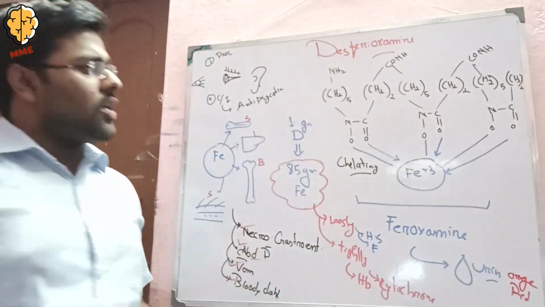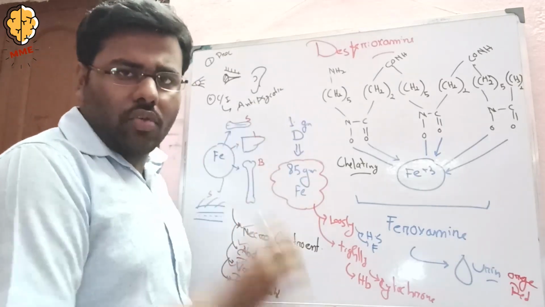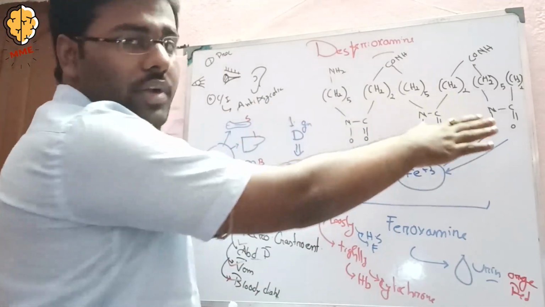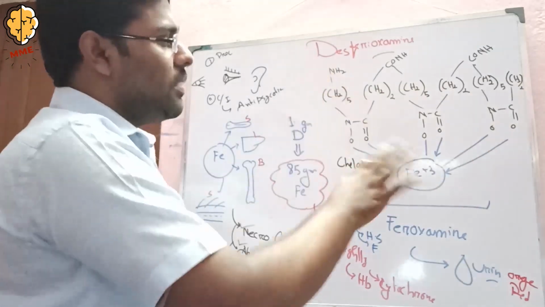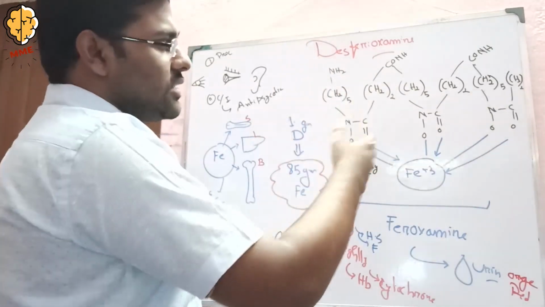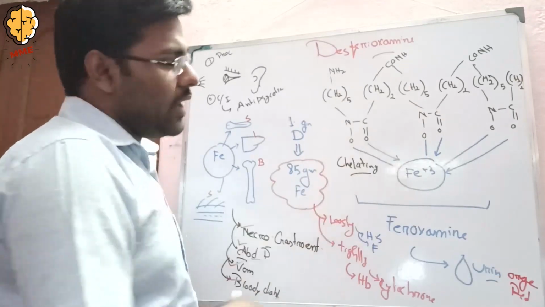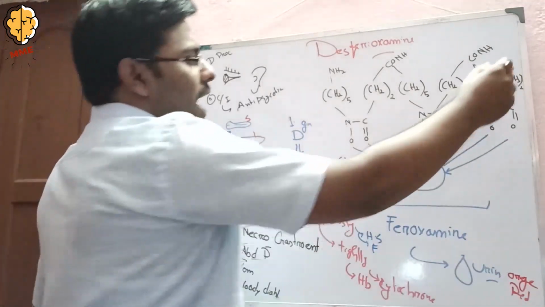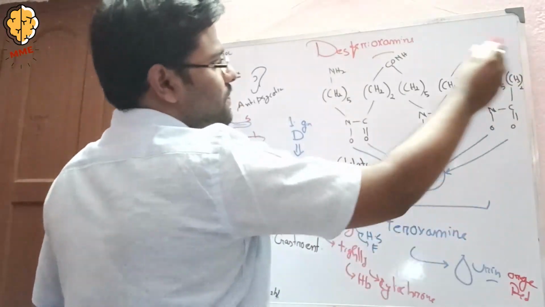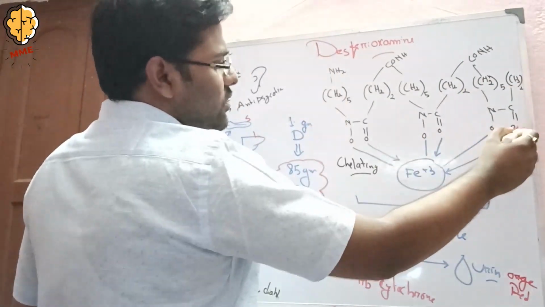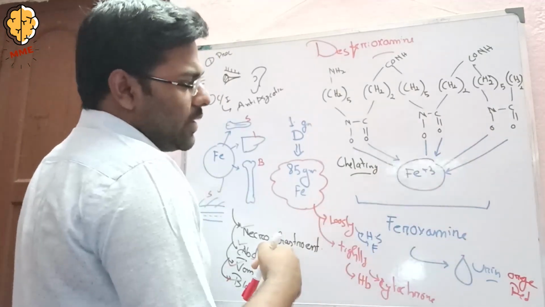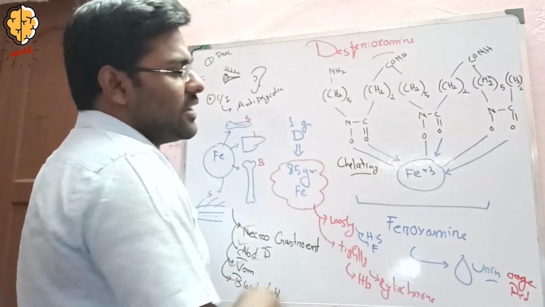Coming to desferrioxamine, you can draw it because it is a simple formula. It looks big, but it is a simple formula. I will discuss how to write the formula in a short way after this topic. Okay. So the black portion is the desferrioxamine, and desferrioxamine binds to Fe3+ by some covalent bonds and some coordinate bonds, and that is called a chelating reaction.